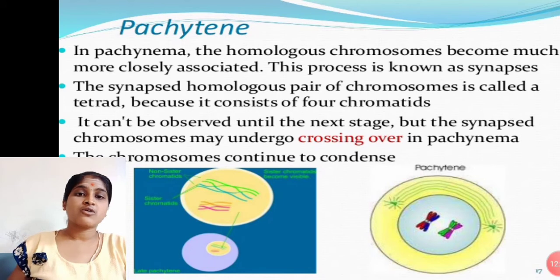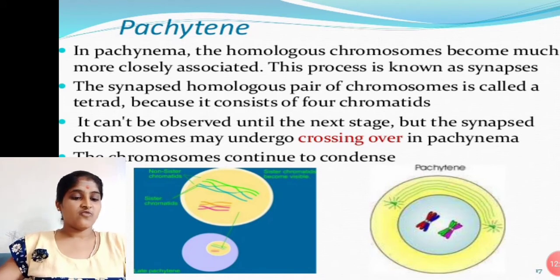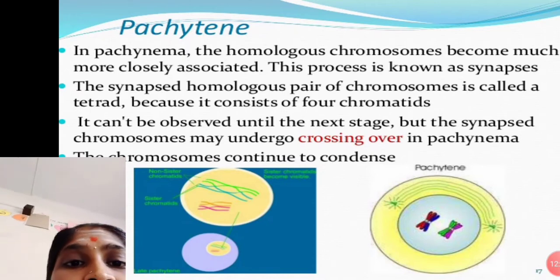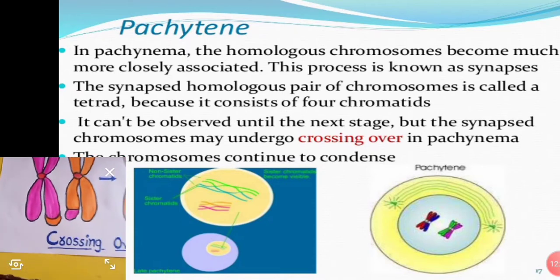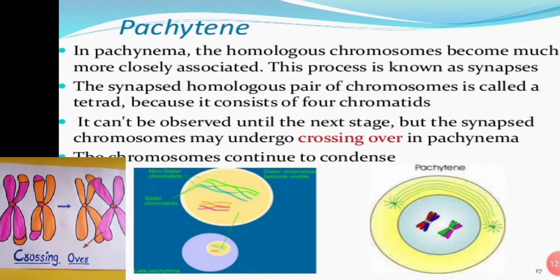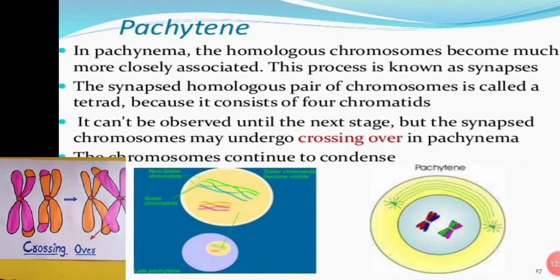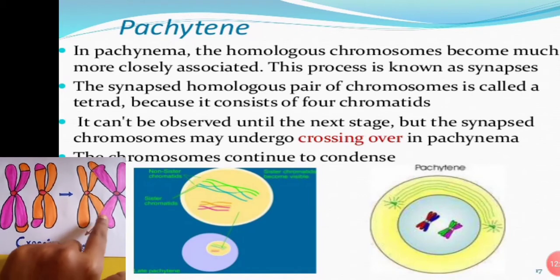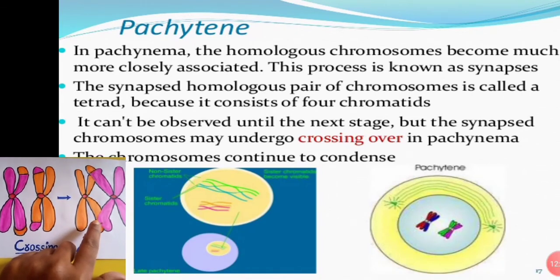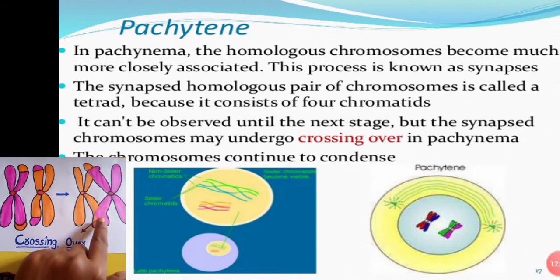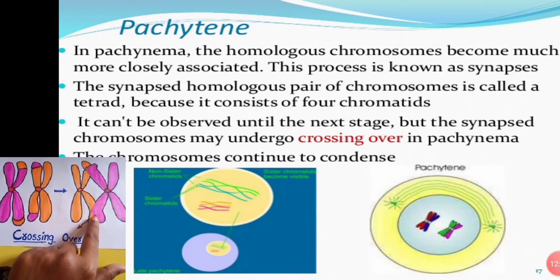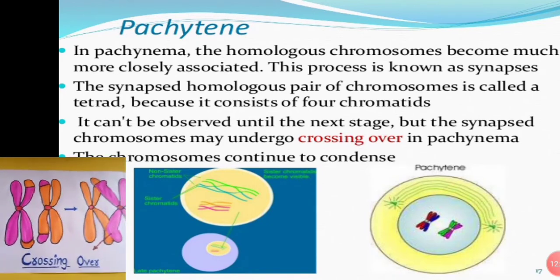Here I will show it in a diagram. See, this is the crossing over diagram. Here the two homologous chromosomes cross to share chromosomal parts. That process we call crossing over. Here we see the crossing. Okay, this point is crossing over.